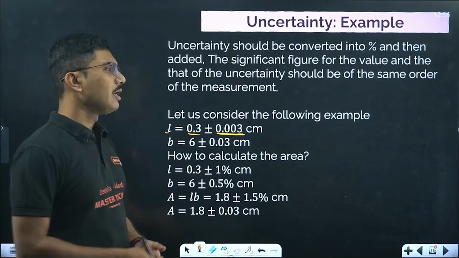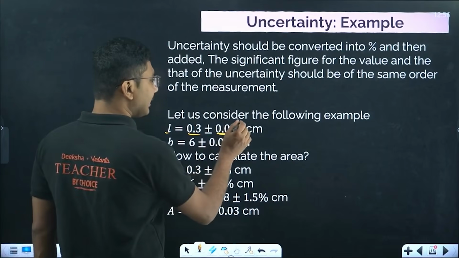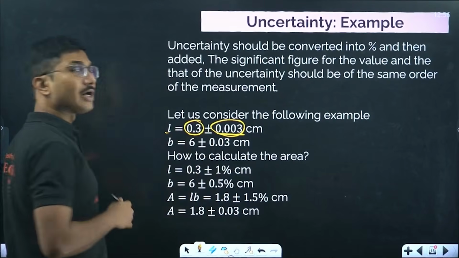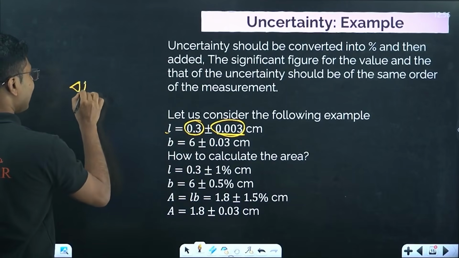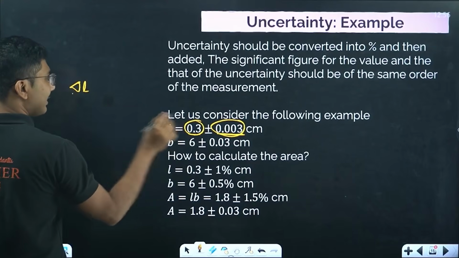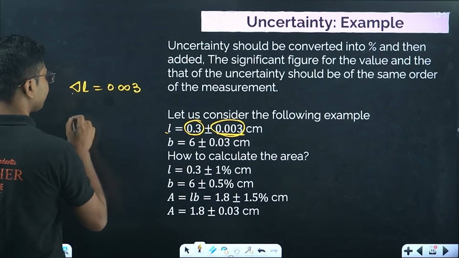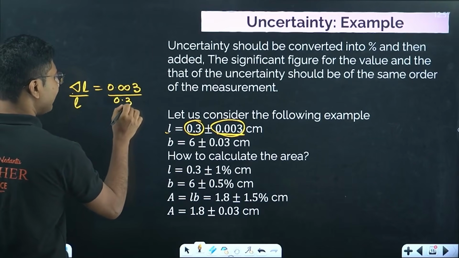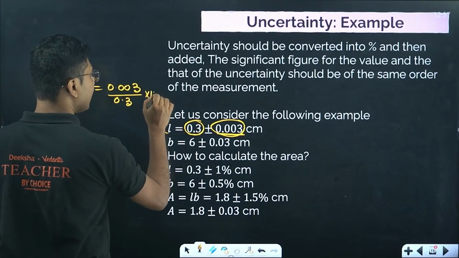So how to do that? How to achieve that? First of all, you have to convert this number into percentage using this value. How to convert it into percentage? Here the uncertainty is represented by delta L. So delta L is obviously 0.003 and the actual length was given as 0.3. So you divide it and then you multiply with 100.